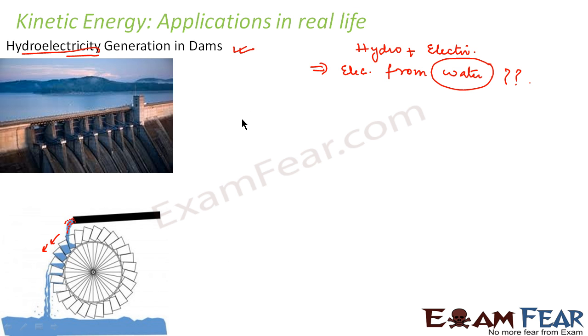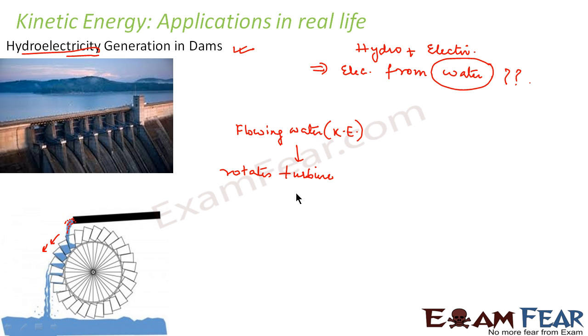So what happens here is the flowing water has kinetic energy, right? So the kinetic energy of the water is utilized to generate electricity. So this flowing water which has kinetic energy rotates the turbine.